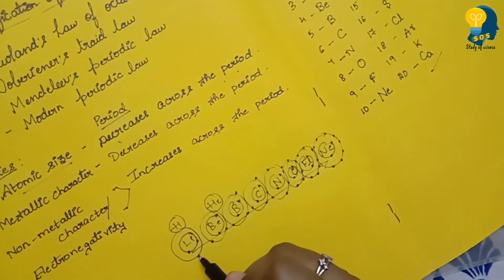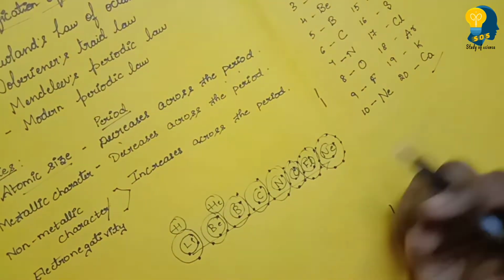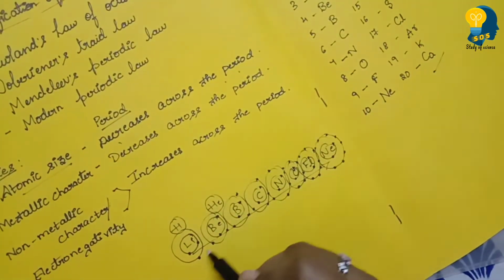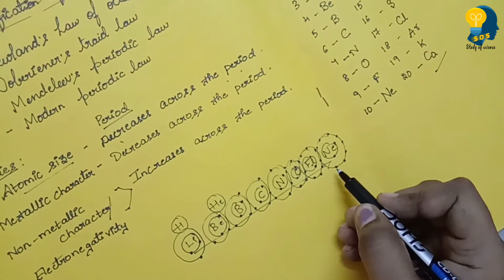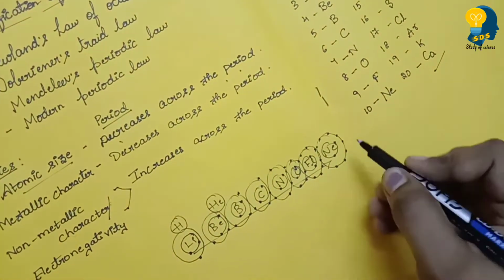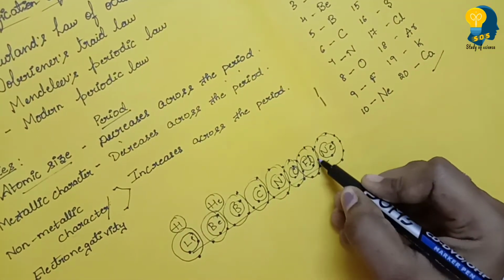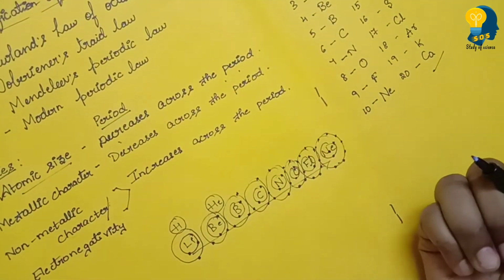So as we move across the period, what happened? The nuclear charge increases because the number of electrons increases as we move across the period. With the increase in the number of electrons, the attraction between the outermost orbit electrons and the nucleus increases.